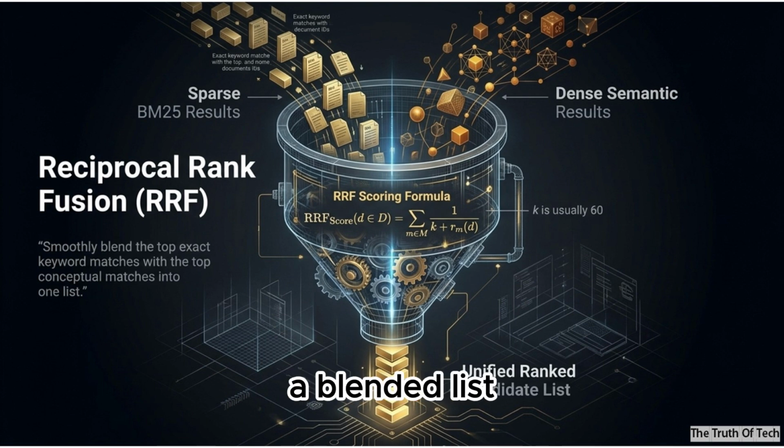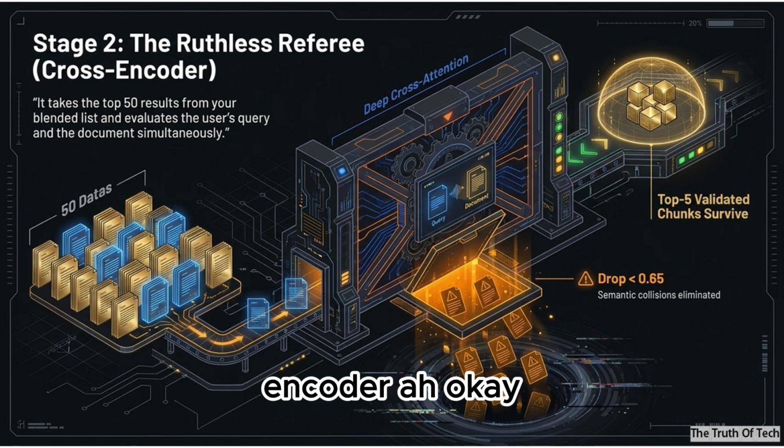Okay, so now we have a blended list of good candidates, but how does the AI know which of those is actually the most relevant to my question? That requires the next stage, which is the cross-encoder. Okay. Standard search engines calculate the query and the document independently. A cross-encoder acts as a ruthless referee. It takes the top 50 results from your blended list and evaluates the user's query and the document simultaneously. Across deep cross-attention layers, right? Exactly. It analyzes the exact token-level interactions, and we strictly drop anything scoring below a 0.65 threshold. I love the idea of a ruthless referee.